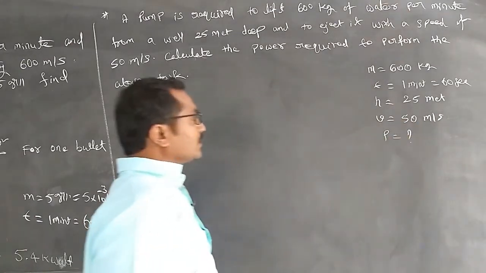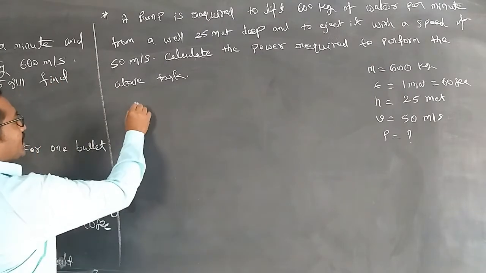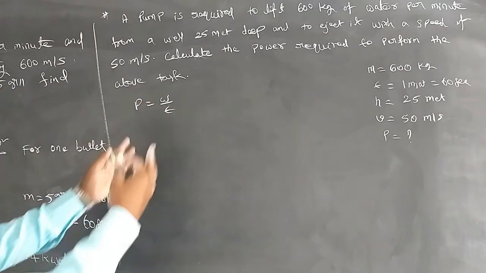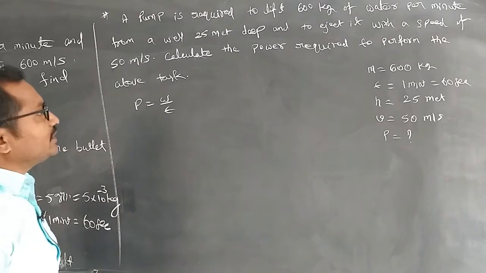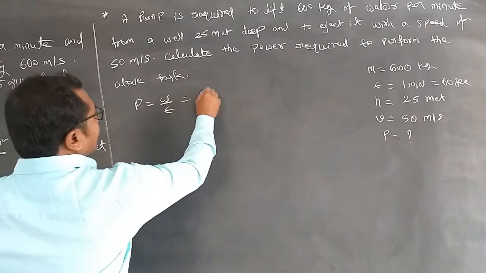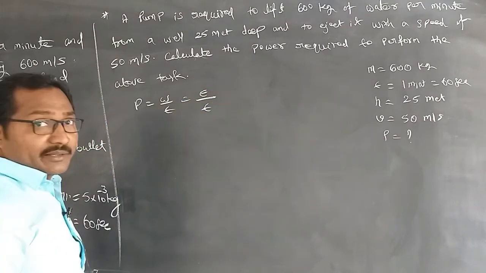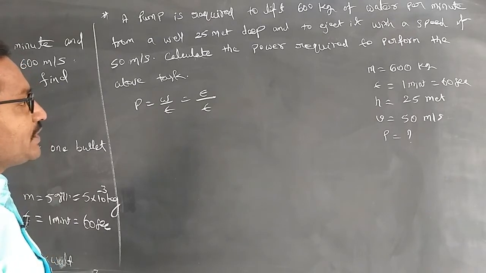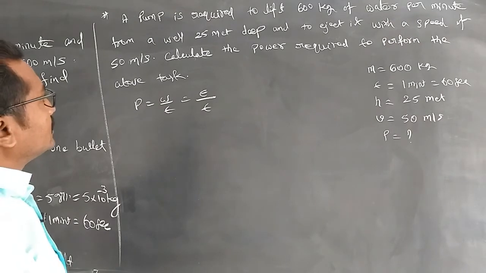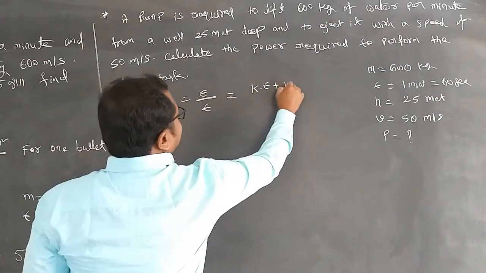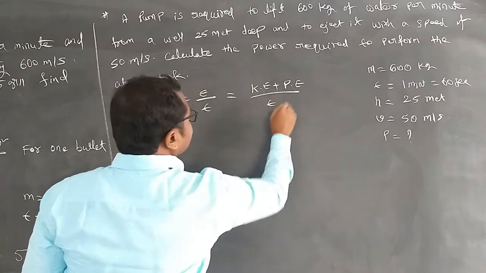What is the power? Now coming to the basic equation for this one, what is the equation for the power? P is equal to W by T. Work done, we can't find any work done in this given data. So I am going to take this in the form of energy per time period. If we come into the concept of energy, then it is related to kinetic energy plus potential energy.